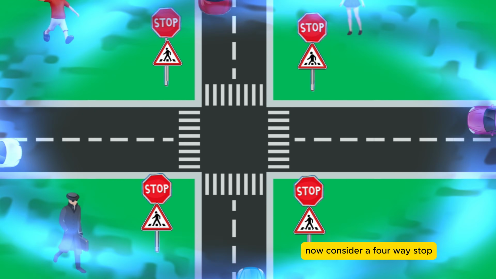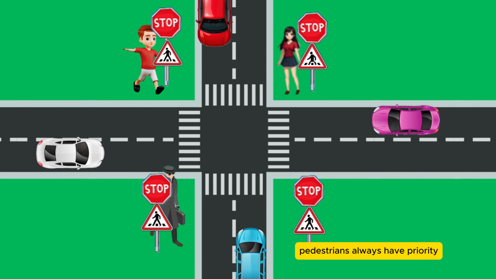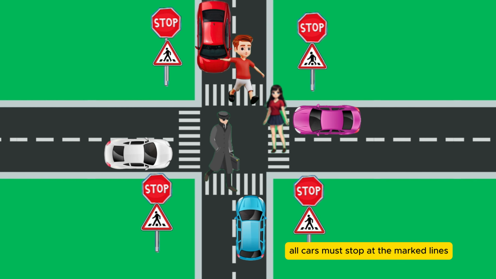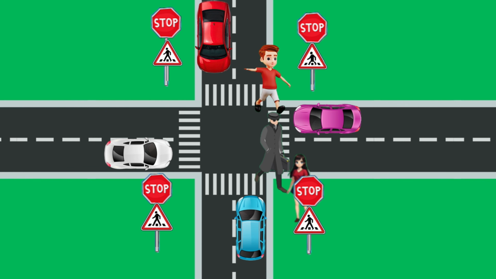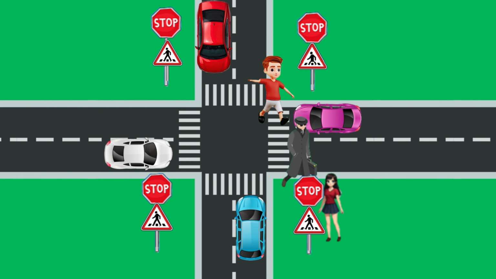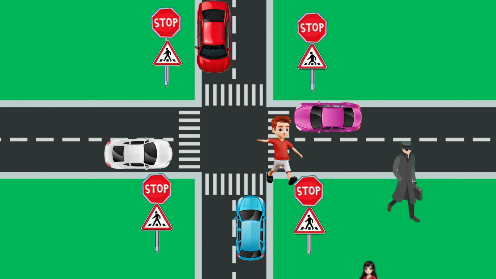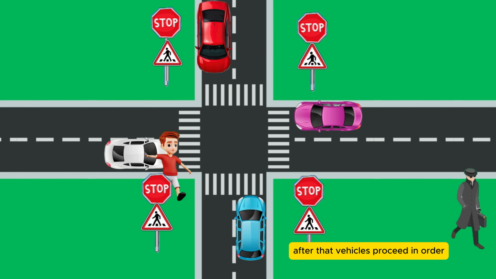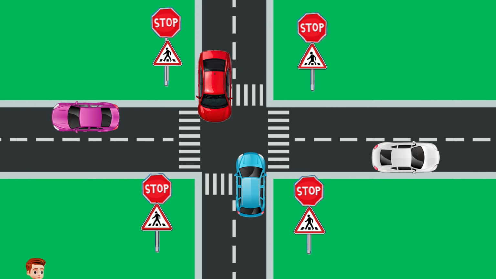Now consider a four-way stop. Pedestrians always have priority. All cars must stop at the marked lines and allow pedestrians to cross safely. After that, vehicles proceed in order, usually based on who arrived first, and cross the intersection carefully.